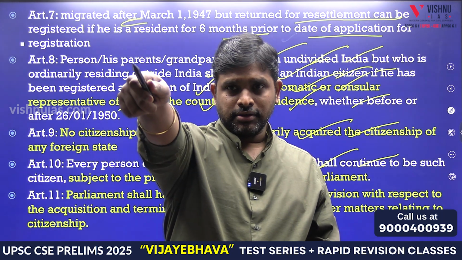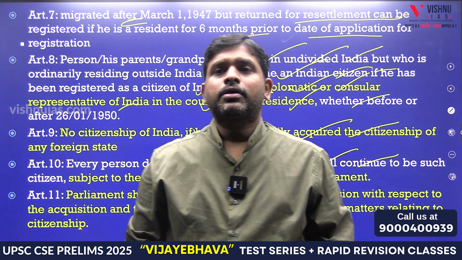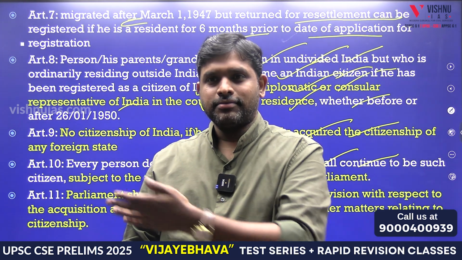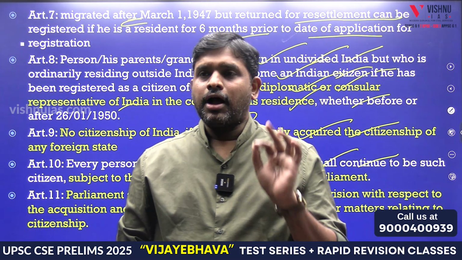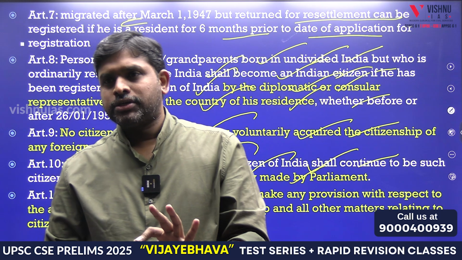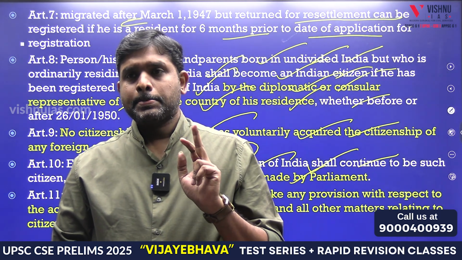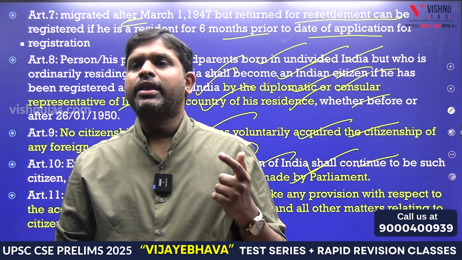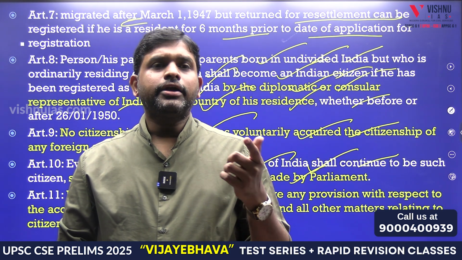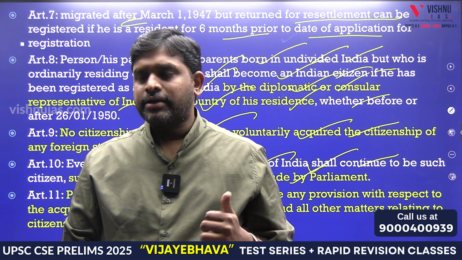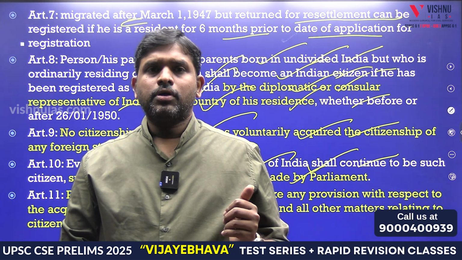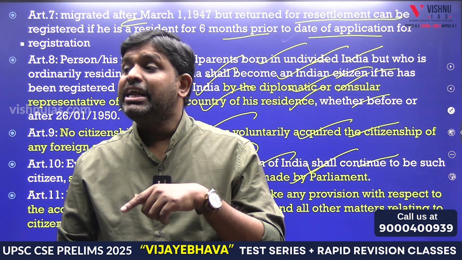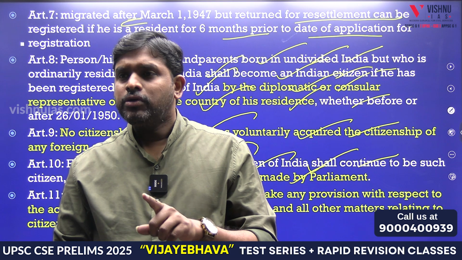Yes. White shirt. Tell me. How can we get citizenship? Article 5. On the commencement of the Constitution. Next. Migrated from Pakistan. Next. Migrated to Pakistan and came back. Next. Outside India. Which method? Diplomatic method. He can get it only through the diplomatic method.